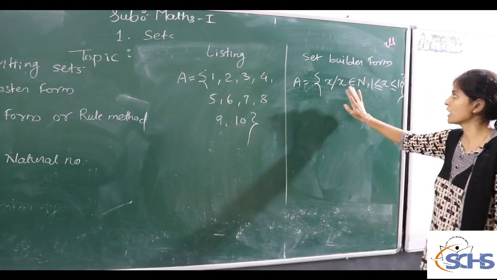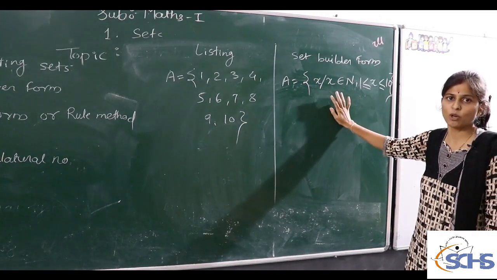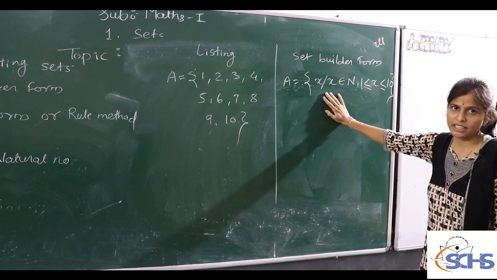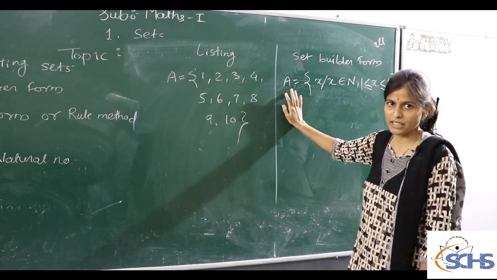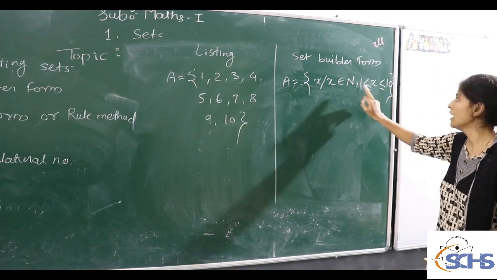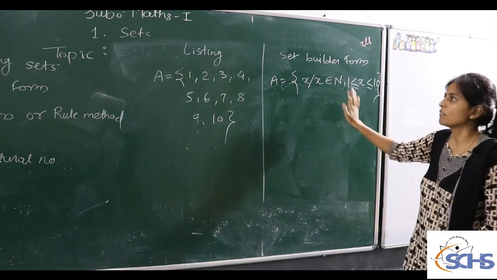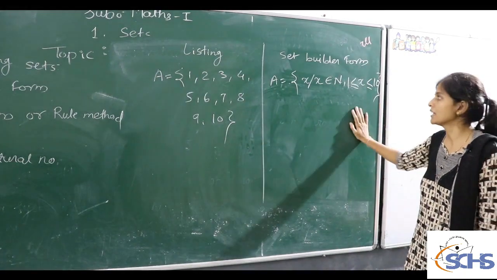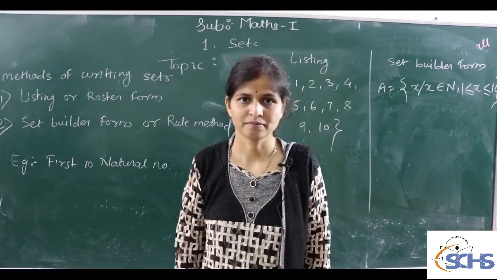In set builder form we use a variable, that is x | x, any variable you like, a | a, b | b, but generally we use small letters inside the set and give the set name by a capital letter. So x | x belongs to natural numbers, N stands for natural numbers, and x lies between 1 to 10. One is the listing method, meaning only write down the elements, and one is the set builder form, meaning write down the set using a variable.